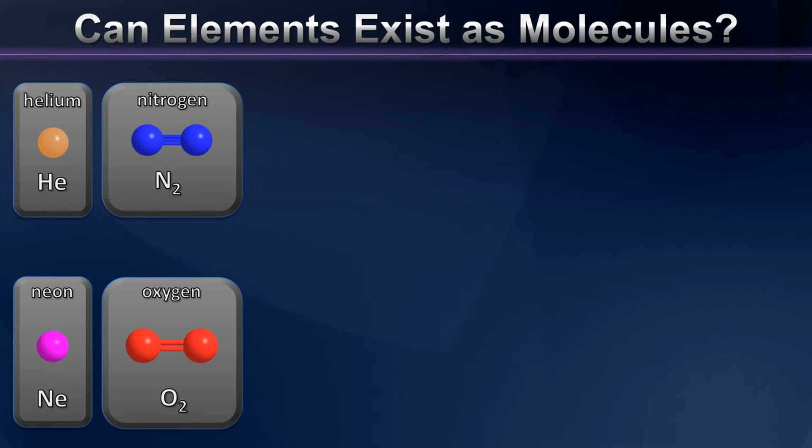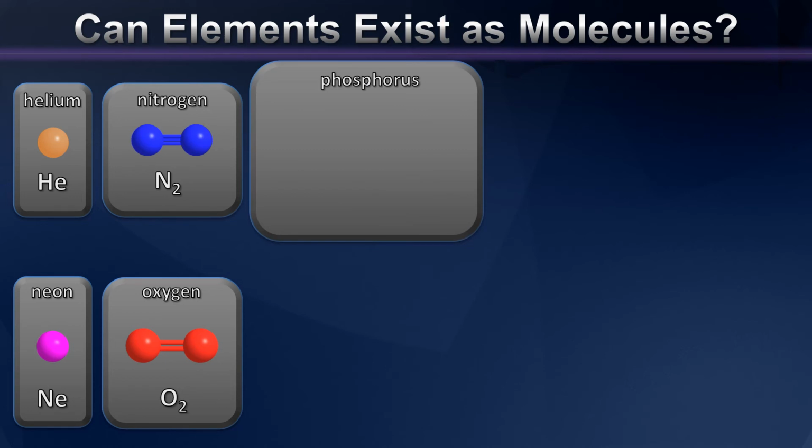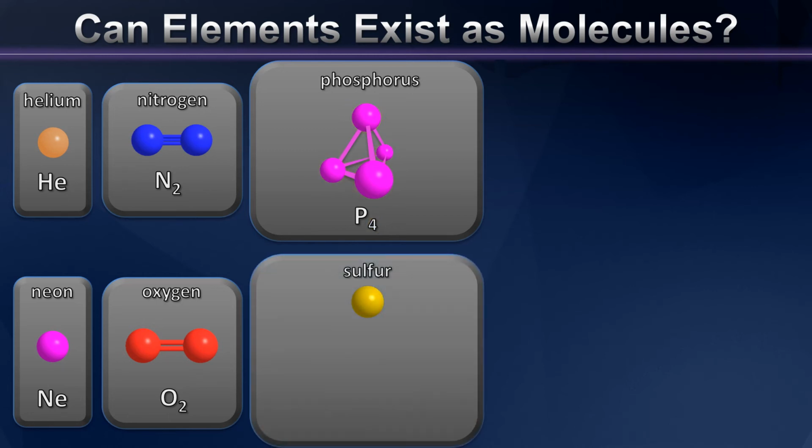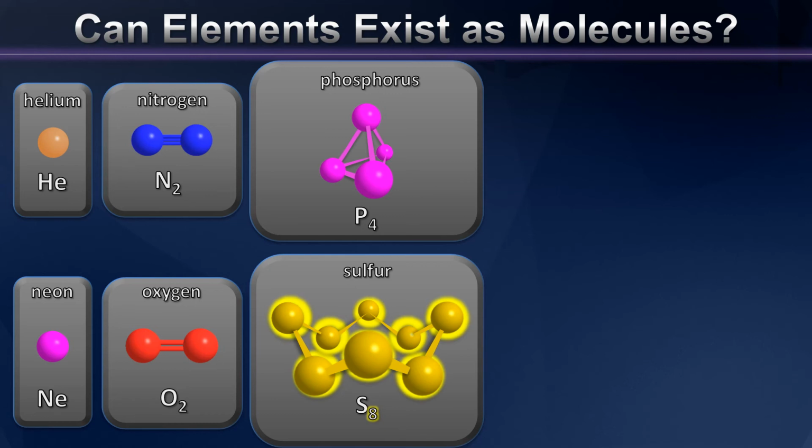So let's move on and look at some more allotropes of varying elements that make molecules. Here's an allotrope of phosphorus that contains 4 phosphorus atoms in a beautiful tetrahedral arrangement. We would write out a formula for this of P4 because there are 4 atoms per molecule. Another interesting allotrope is one of sulfur, which contains 8 atoms. So this molecule would be a molecule of S8.